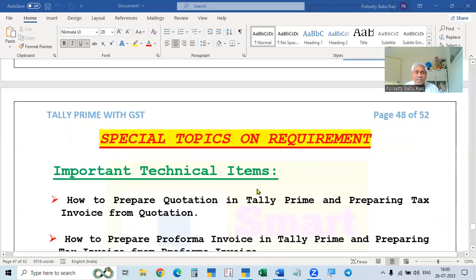See, this quotation looks like an invoice, but it is completely different from an invoice. Any buyer who wants to buy some goods in the market will inquire and contact many traders, and take the details regarding the goods: the quantity required, the rate, and the other payment and delivery terms and conditions.